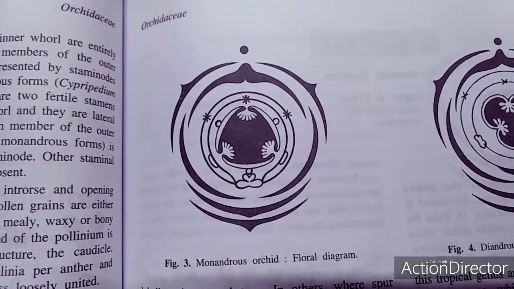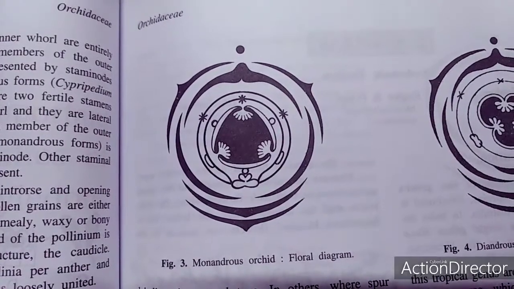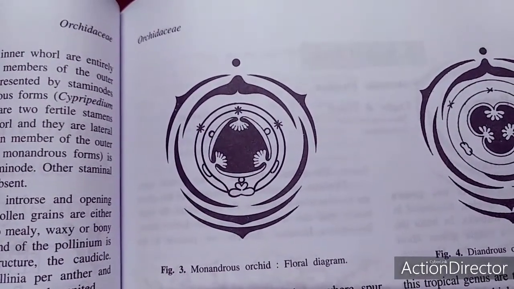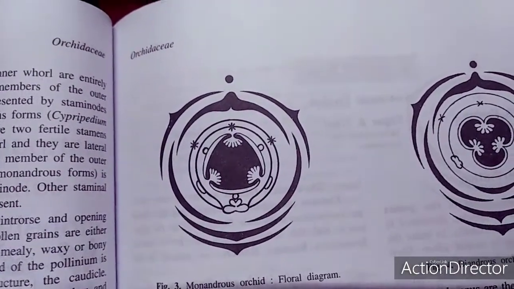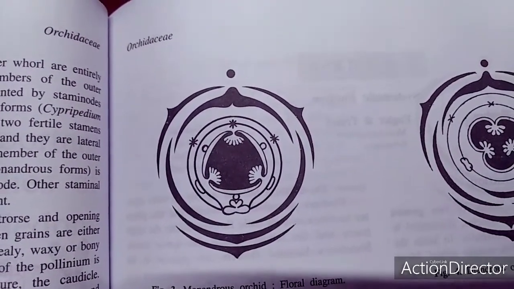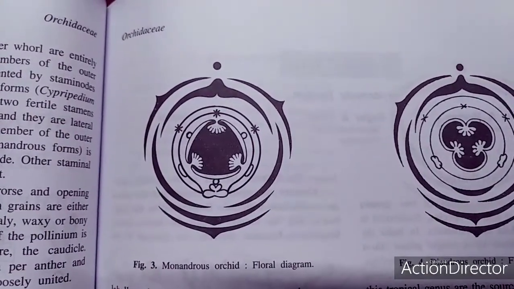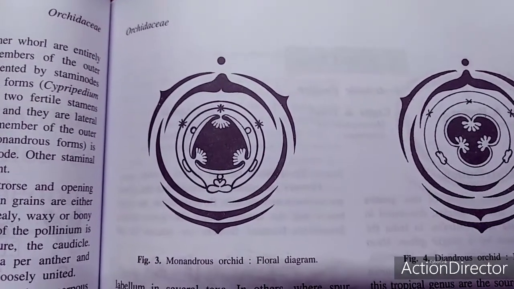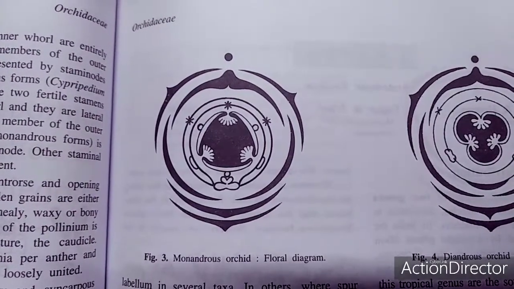The stamen is considered to represent the median member of the outer whorl. The two lateral stamens of this whorl, or also all three of the inner whorl, are entirely absent. The two lateral members of the whorl are sometimes represented by staminodes, a structure which you can find in the floral diagram. The median member of the inner whorl, which is fertile in the monandrous form, is represented by a large staminode. The other staminodal members are completely absent.